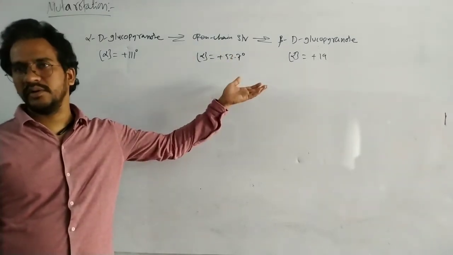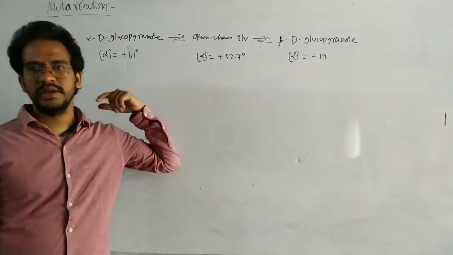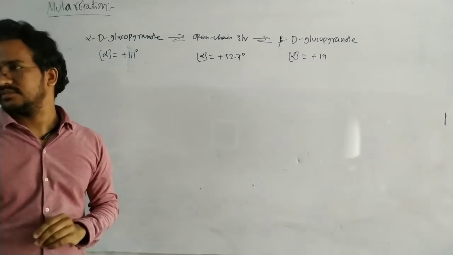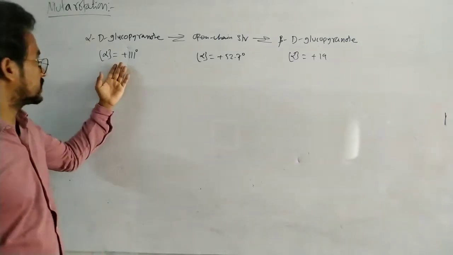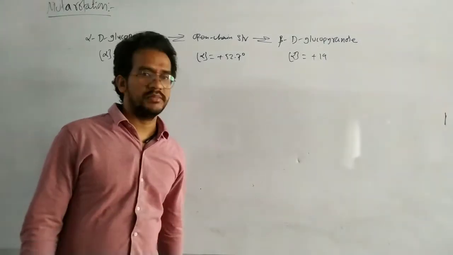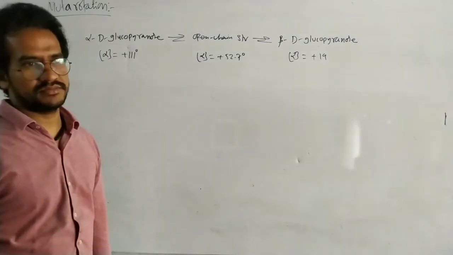If you take the alpha anomer, it is also converted to the beta anomer. This fluctuation is known as mutarotation. So the specific rotation of the alpha anomer, the open chain structure, and the beta anomer is plus 19 degrees.